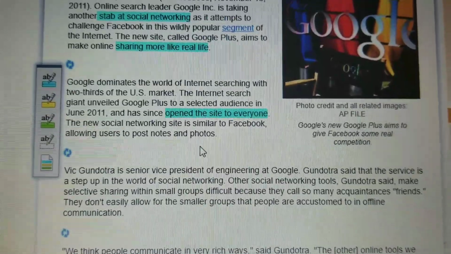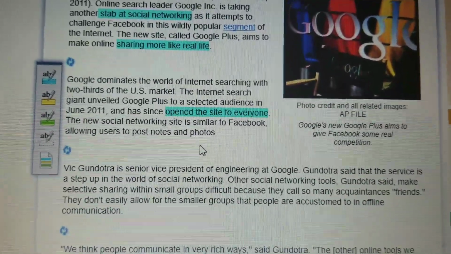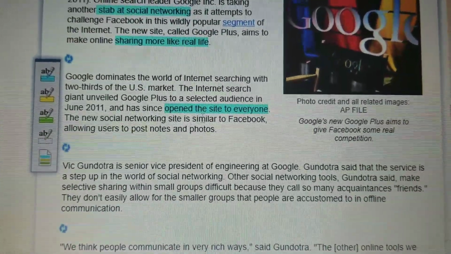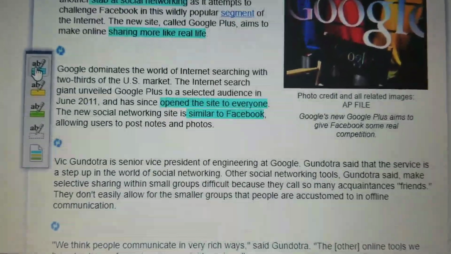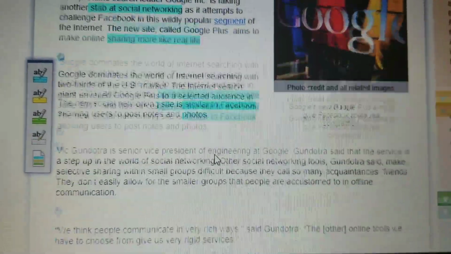Okay? The new social networking site is similar to Facebook, allowing users to post notes and photos. So I just learned something else here. Similar to Facebook. And I'm highlighting that because that gives me an idea of what this may look like, right? You may be able to share certain things like you do on Facebook.